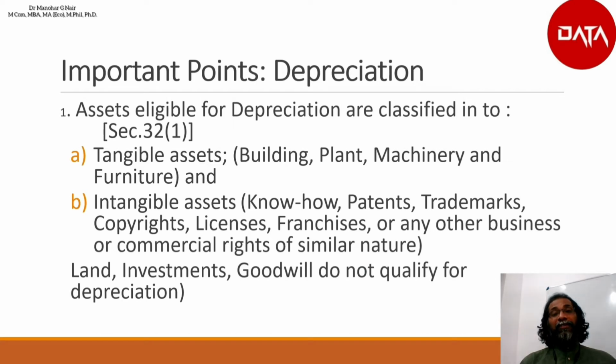Then the intangible assets. Intangible assets means these are assets but we cannot see or touch. For example, know-how, patent, trademark, copyright, licenses, franchises or any other business or commercial rights of a similar nature. So these are the major types of intangible assets. The tangible assets as well as intangible assets are eligible for depreciation, but land, investments and goodwill do not qualify for depreciation.